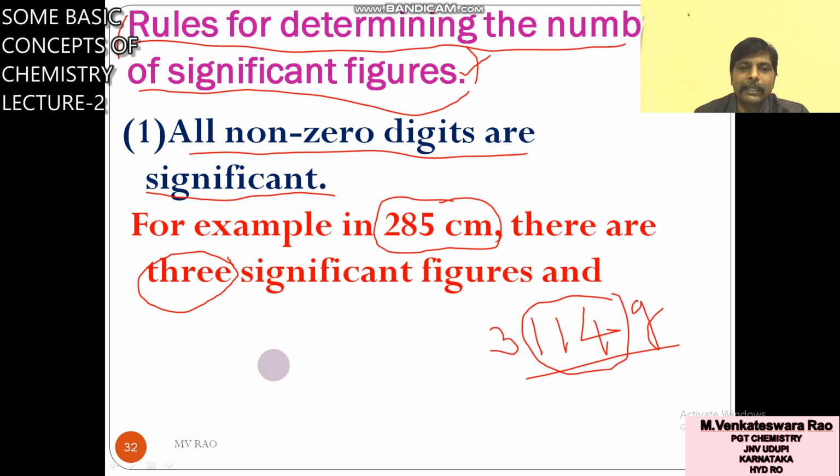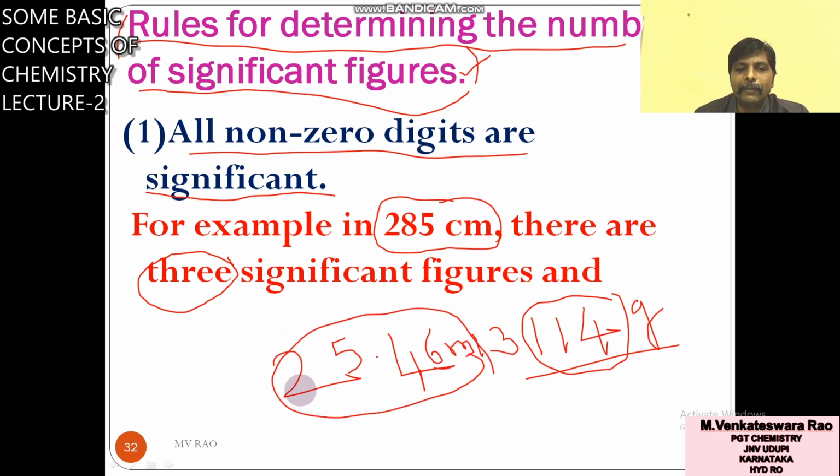One more example, 25.46 ml. How many digits are there? 1, 2, 3, 4. So the number of significant figures is 4. So what is the first rule? All non-zero digits are significant.